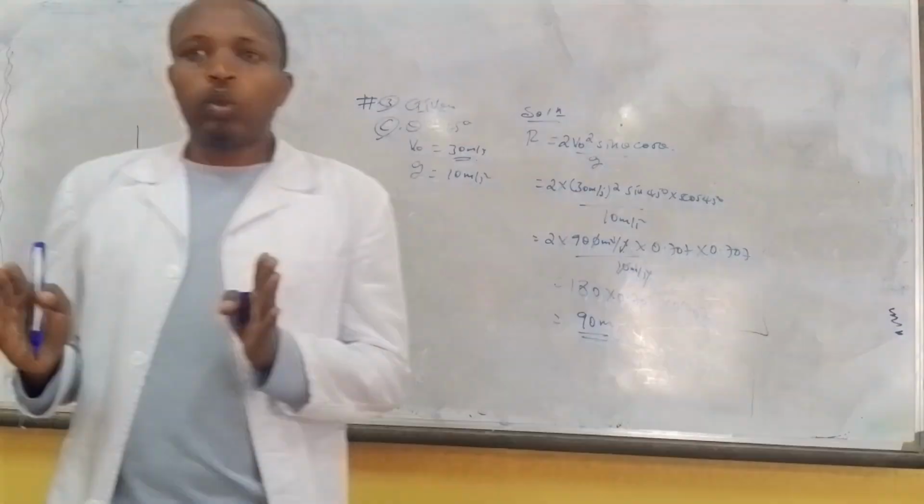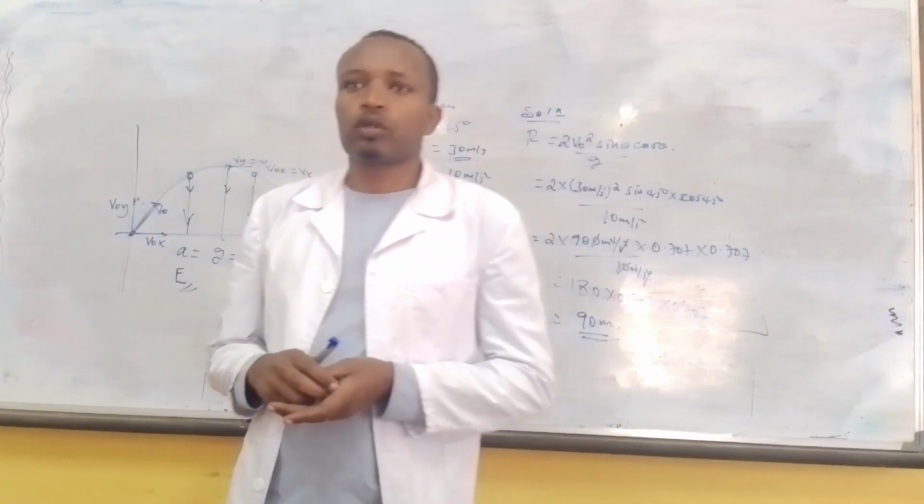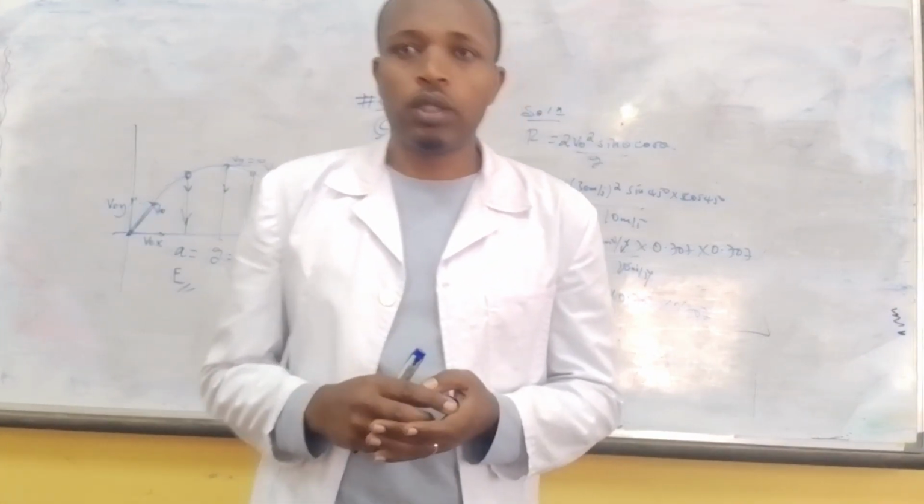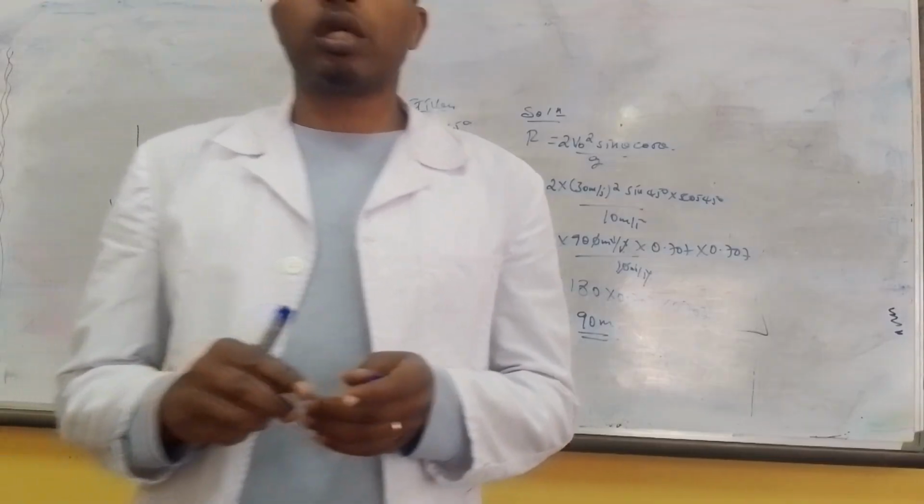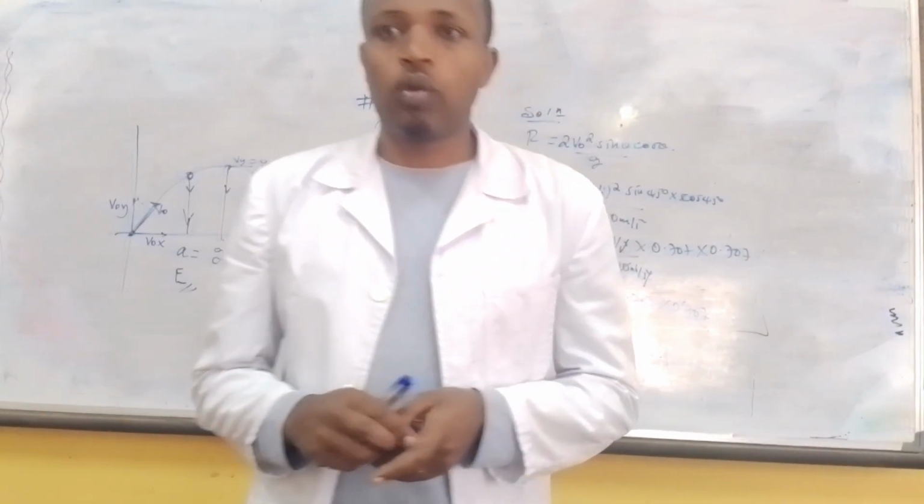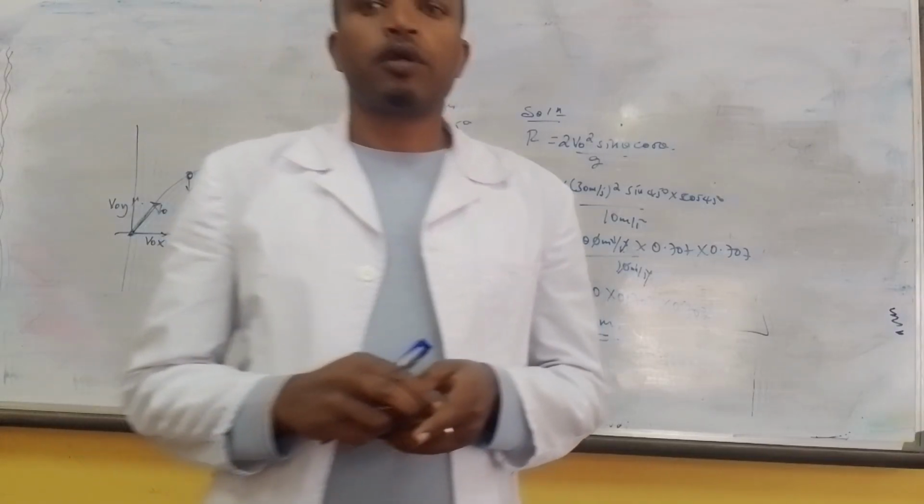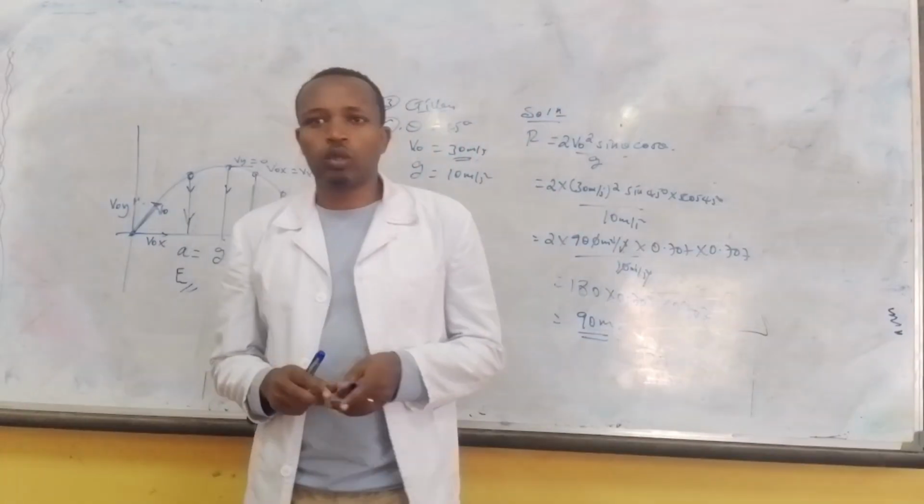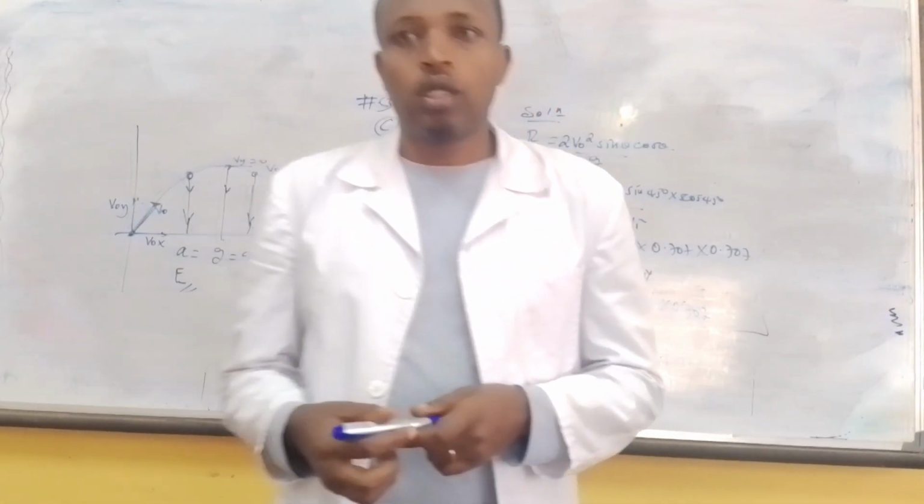A, both objects will take the same height, the same time to hit the ground. B, the horizontal launched object will take longer to hit the ground. C, the vertical dropped object will hit the ground first. D, the horizontal launched object will hit the ground first.